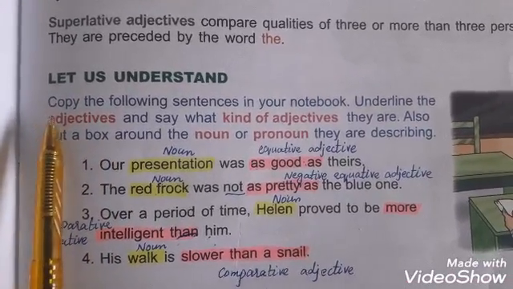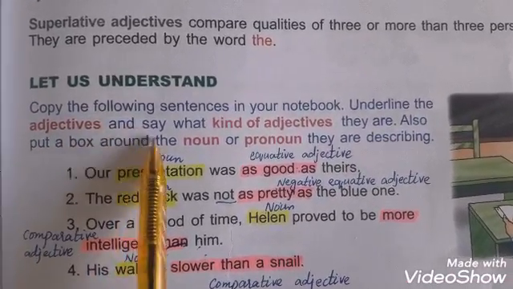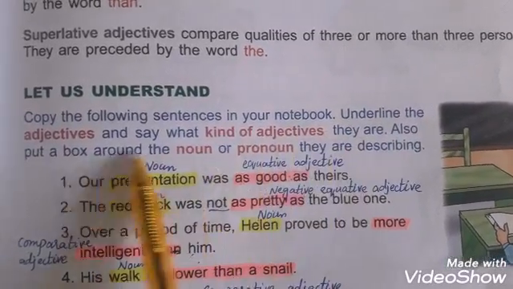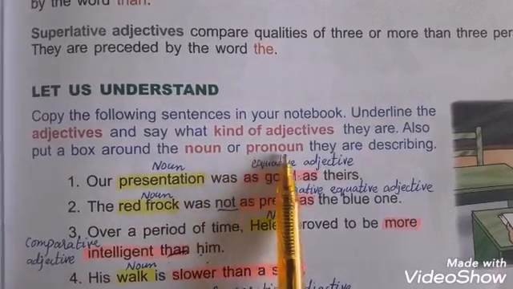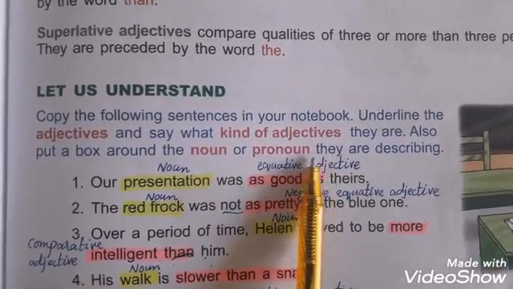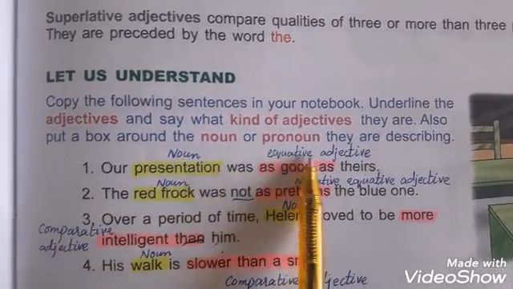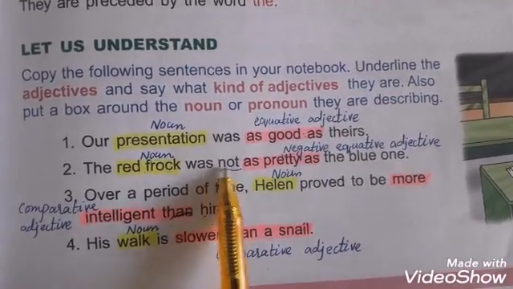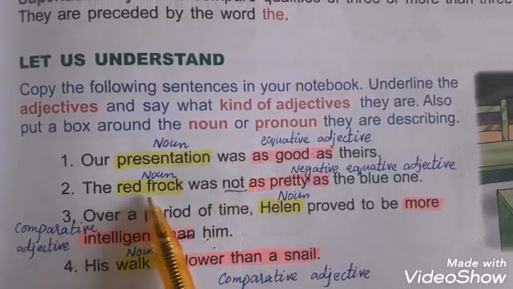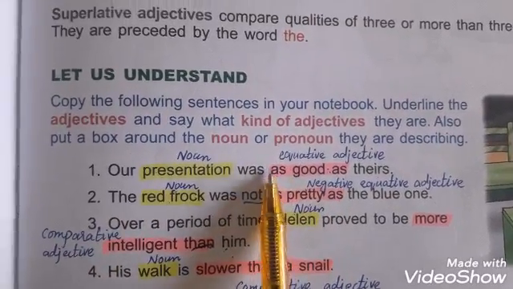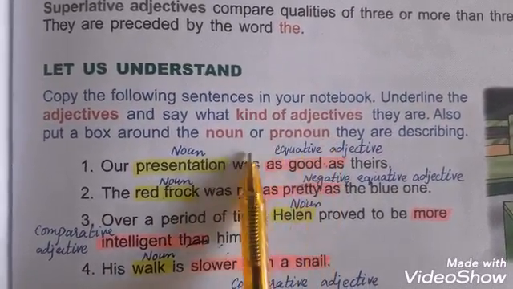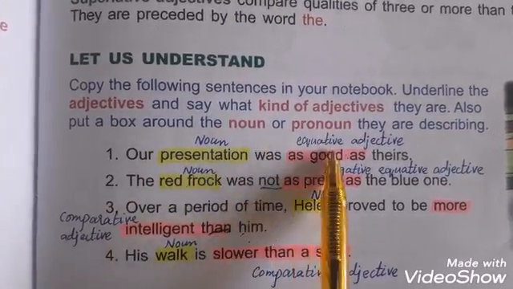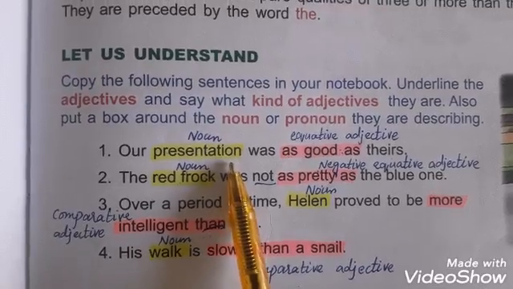So our exercise number 1 is let us understand. Copy the following sentences in your notebook, underline the adjectives and say what kind of adjectives they are. Also put a box around the noun or pronoun they are describing. So here are 2 tasks for you in these sentences. At first you will tell what kind of adjective is being used in a sentence and you will highlight the noun or pronoun. So let's start.